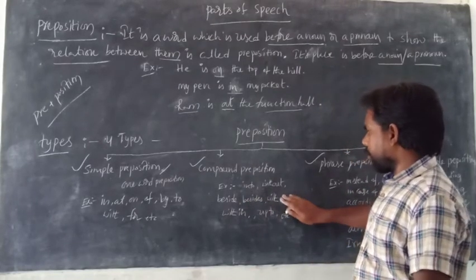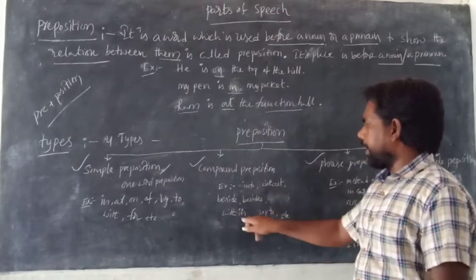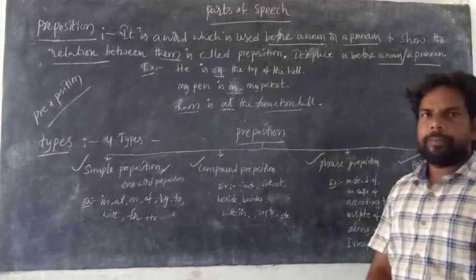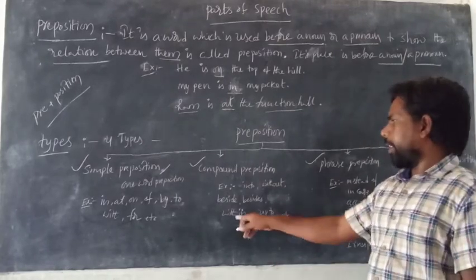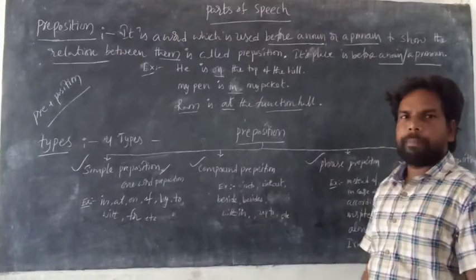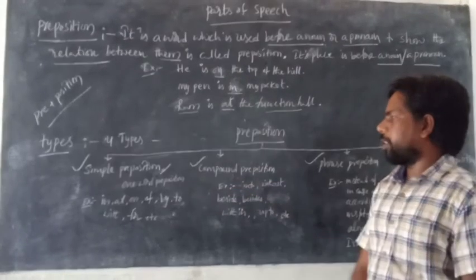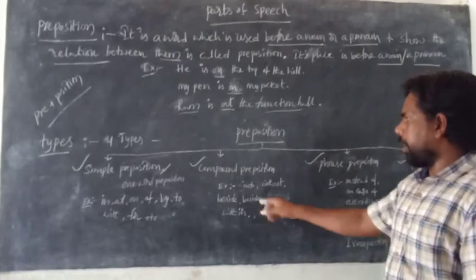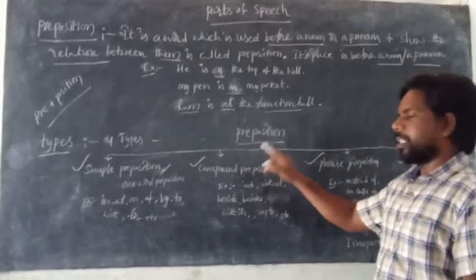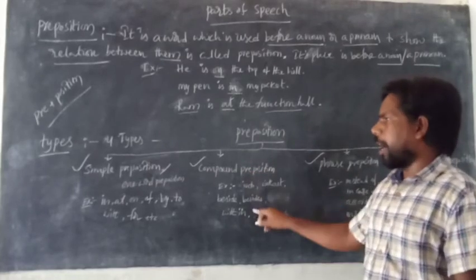Within and up to. Within, up to. Up is a simple preposition, to also. Is it clear? These two work as one preposition. So these are called what? Compound preposition.